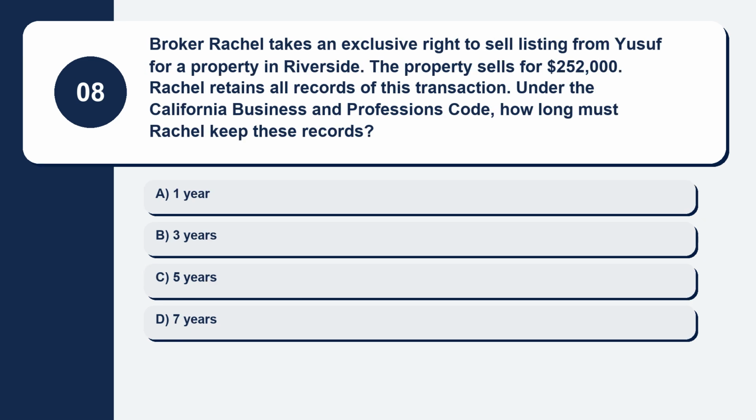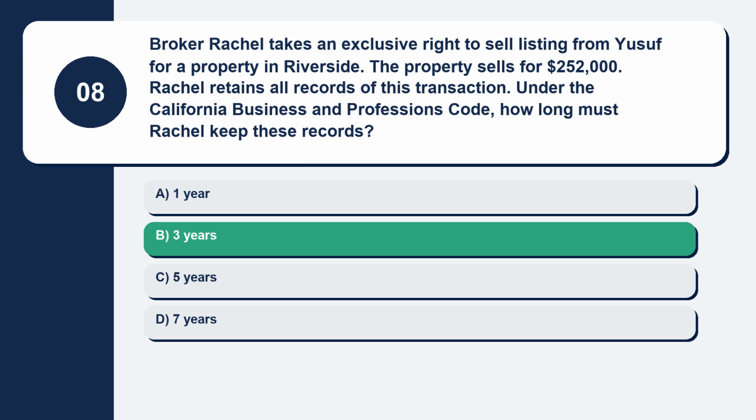Question 8. Broker Rachel takes an exclusive right to sell listing from Yusuf for a property in Riverside. The property sells for $252,000. Rachel retains all records of this transaction. Under the California Business and Professions Code, how long must Rachel keep these records? Here are your options. Option A, 1 year. Option B, 3 years. Option C, 5 years. Option D, 7 years. The correct answer is option B,